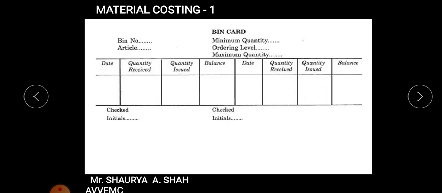Another type is your actual bin card, right? So stores ledger, bin card. What is bin card? Here bin number and article is given, same minimum quantity, maximum quantity, ordering level is given, quantity received, quantity issued, and balance, right? Here no price is taken. So depends upon the organization's policy, depends upon the works manager's policy, how they adopted, the prices will be written or not. Is it clear to each and every student?